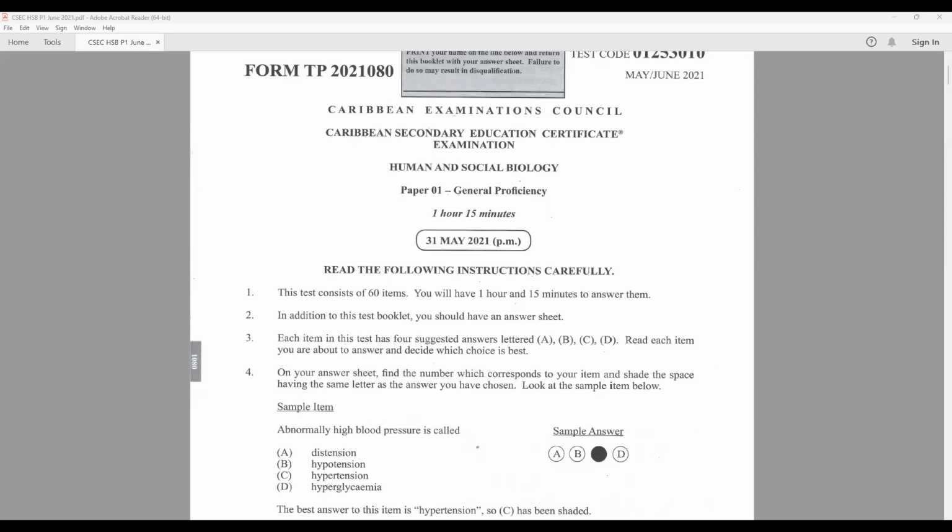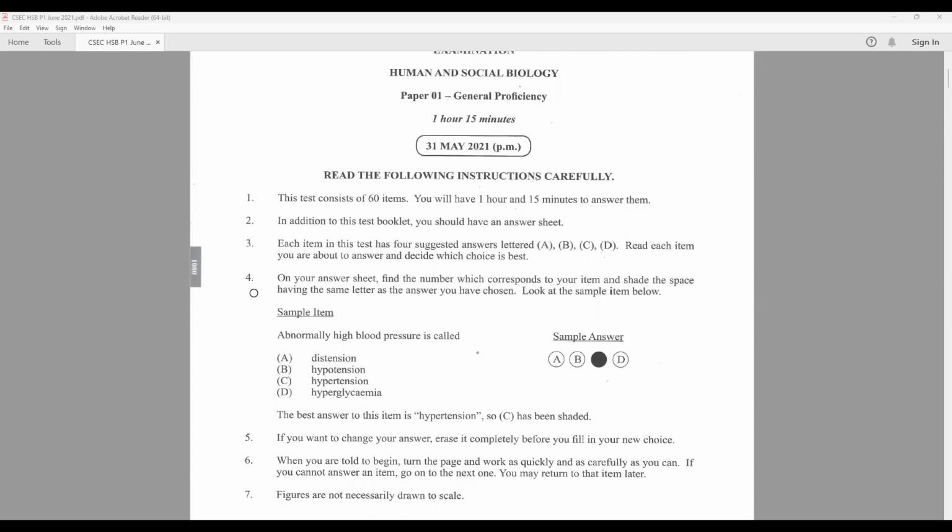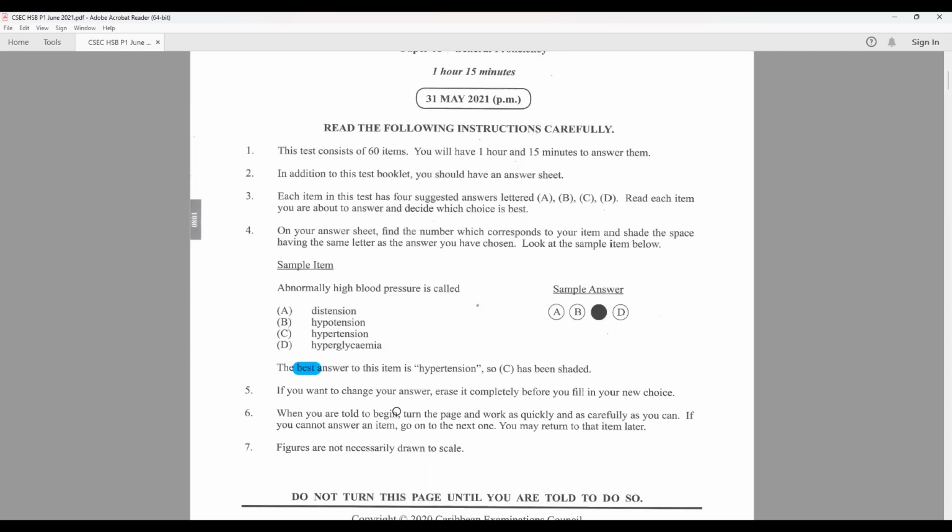2021 is our focus for this human and social biology paper. It is the multiple choice paper, which is also known as paper 1, and candidates are given an hour and 15 minutes to do this paper. So you have the customary instructions at the start of the paper. There are 60 items or 60 questions, and you are to select the best answer as your choice. And to make that selection, you have to shade the corresponding answer in your answer sheet.